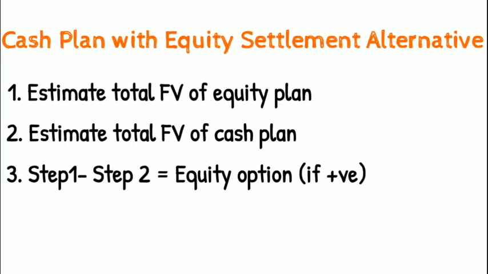Ind AS 102 gives some steps of how we will account for such a transaction. Firstly, we will find the fair value of the entire plan assuming all the employees will take the equity settled plan. Secondly, we will find the fair value of the entire plan assuming all the employees will take the cash settled plan. And lastly, we will find the difference between the two, and the difference shall be considered the equity option. So, in this case, the entire option is accounted as if it is a cash plan with an add-in option to convert into equity shares.